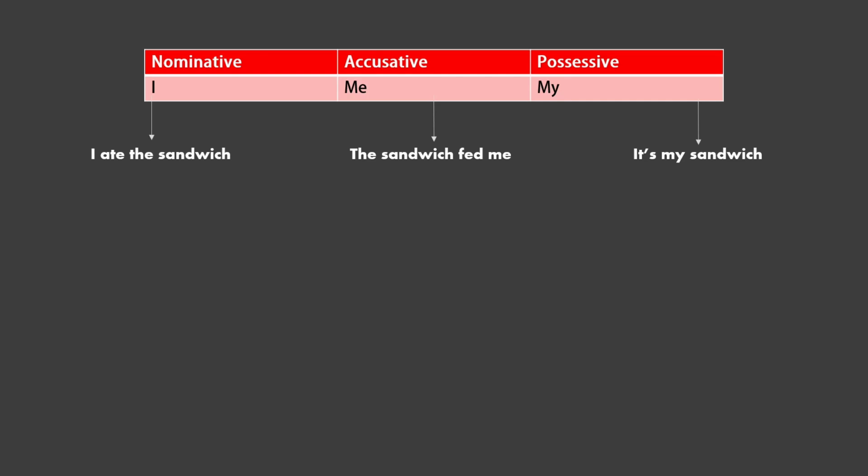So, I ate the sandwich, I'm doing the eating. Accusative. It indicates that the action is being done to you, so the sandwich is feeding you. And possessive, it indicates that you own the sandwich, or you own whatever. So, my sandwich, your sandwich.